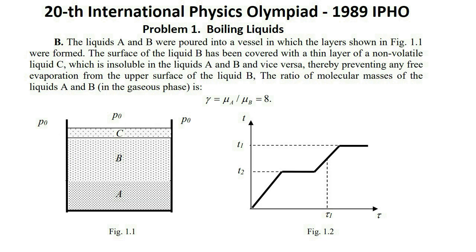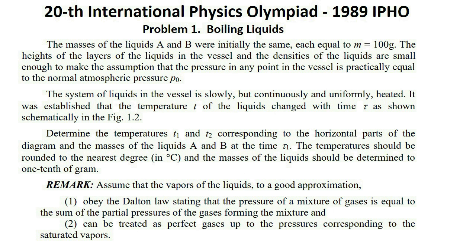Question B. The liquids A and B were poured into a vessel in which the layers shown in Figure 1.1 were formed. The surface of the liquid B has been covered with a thin layer of a non-volatile liquid C, which is insoluble in the liquids A and B and vice versa, thereby preventing any free evaporation from the upper surface of the liquid B. The ratio of molecular masses of the liquids A and B, in the gaseous phase, is gamma equal mu A over mu B equal 8. The masses of the liquids A and B were initially the same, mass m equal 100 gram.